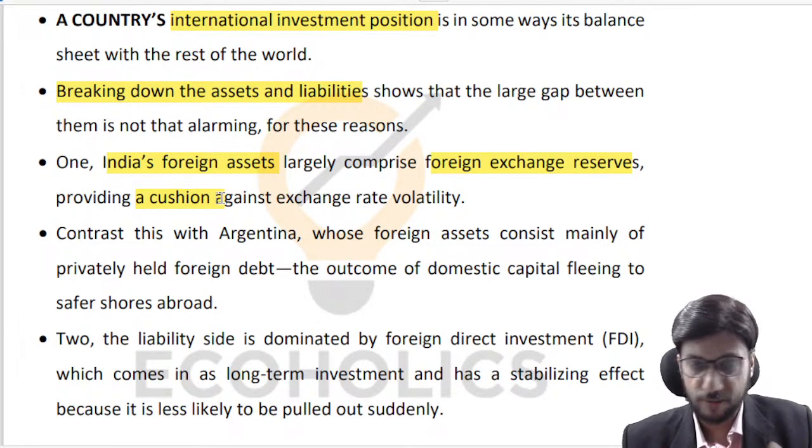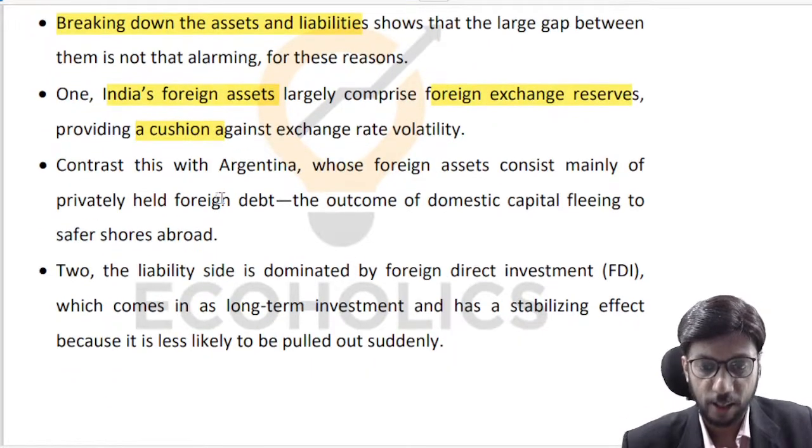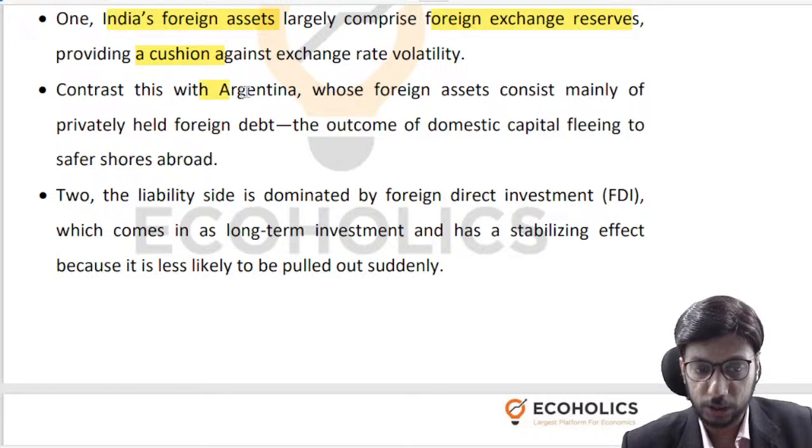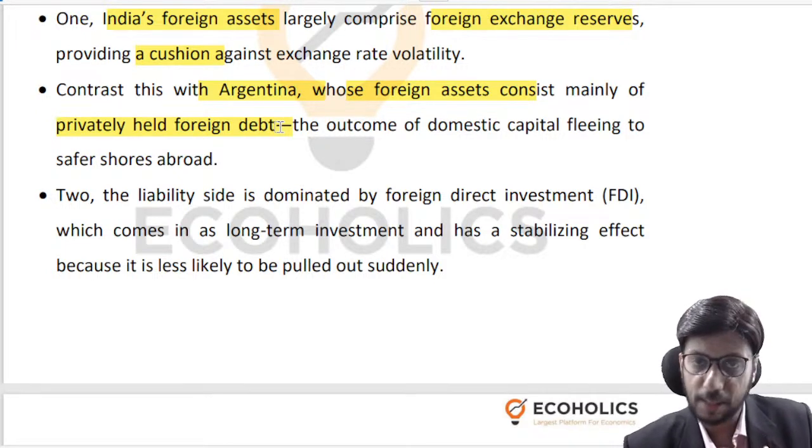Another thing that is very helpful for us is A, political stability, and B, good economic growth in the present and in the future that we are projecting. So in that sense, we don't need to be really worried, right? You may contrast our situation with that of an Argentina. Foreign assets, they consist of privately held foreign debt, which is again a very, very risky position to be in, privately held foreign debt, right?